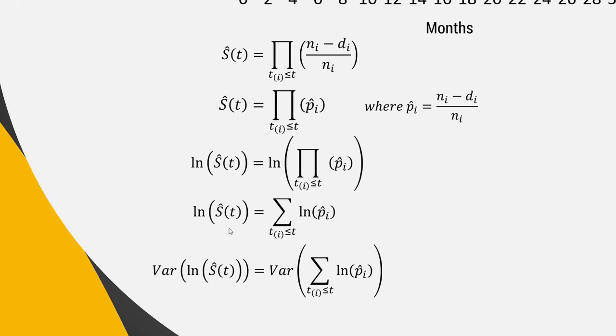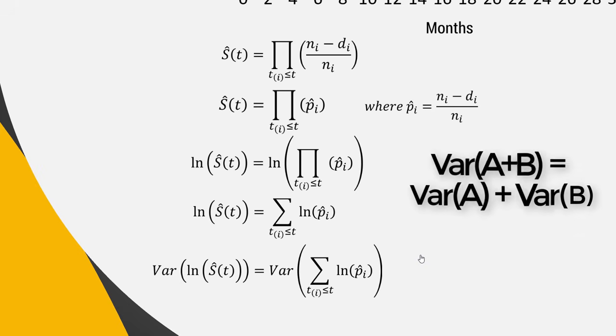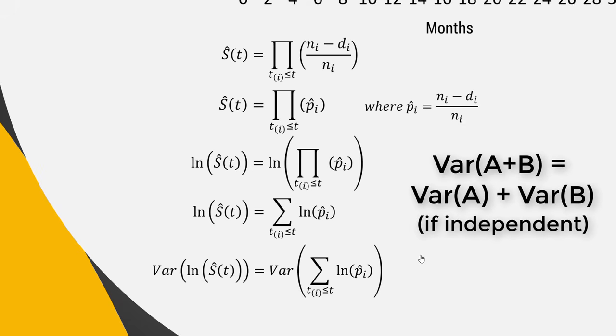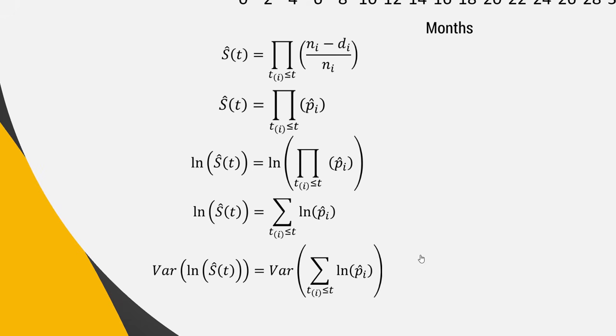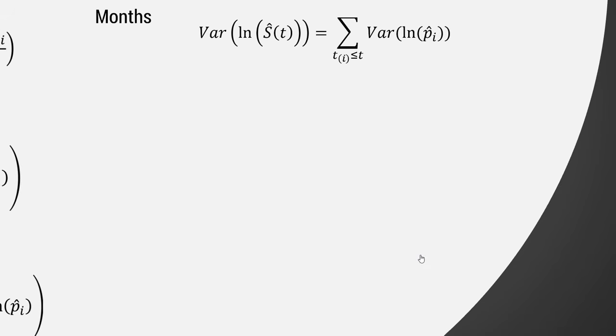Now we need to find the variance of this log of the survival. The variance of the log of the survival is equal to the variance of this whole thing, the sum of ln p. If each of the deaths that occur to our wombats are independent of the ones before it, the variance of the sum of a lot of objects is actually the sum of the variances of the individual objects. That's a basic rule of variance. Like the variance of A plus B is equal to the variance of A plus the variance of B, but only if they're independent.